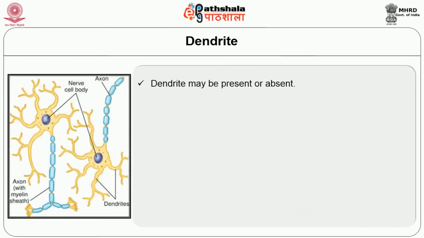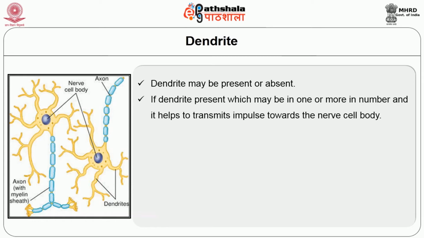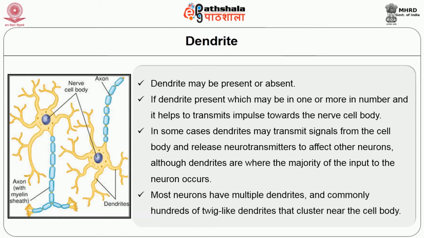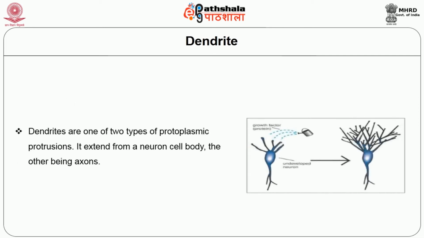Dendrites may be present or absent. If dendrites are present, there may be one or more in number, and they help to transmit impulses towards the nerve cell body. In some cases, dendrites may transmit signals from the cell body and release neurotransmitters to affect other neurons, although dendrites are where the majority of the input to the neuron occurs. Most neurons have multiple dendrites, commonly hundreds of twig-like dendrites that cluster near the cell body. Dendrites are one of the two types of protoplasmic protrusions that extend from a neuron cell body, the other being the axon.